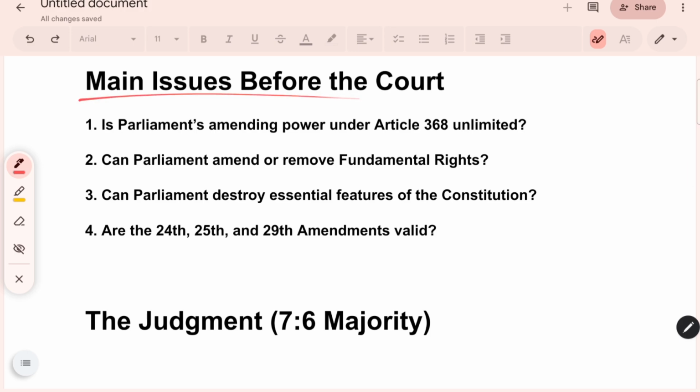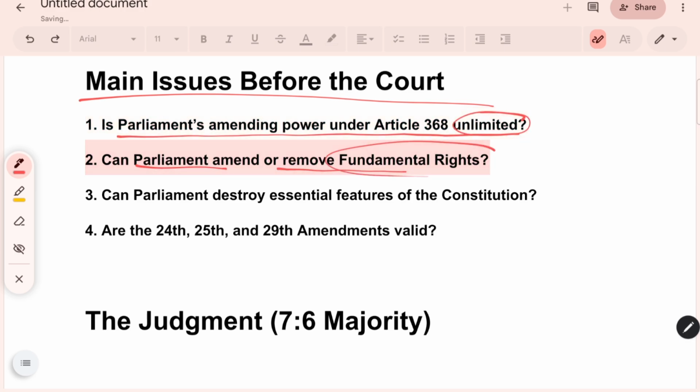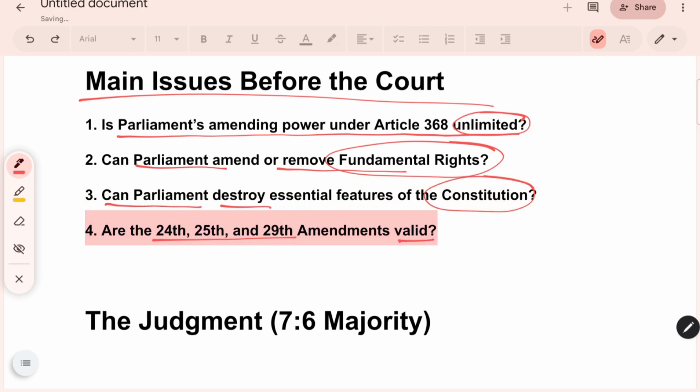What was the main issue before the court? The first issue was whether Parliament's amending power under Article 368 is unlimited, and can Parliament amend or remove fundamental rights, and can Parliament destroy the essential features of the Constitution? Are these amendments valid?